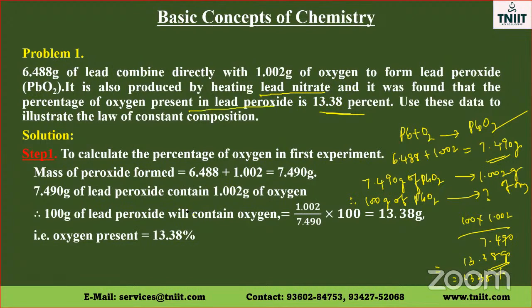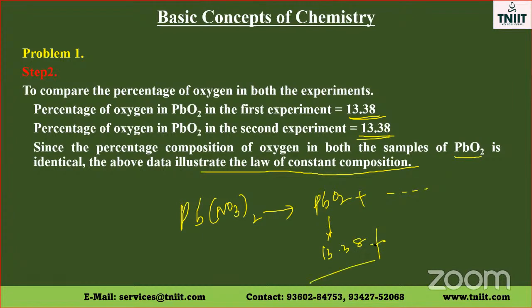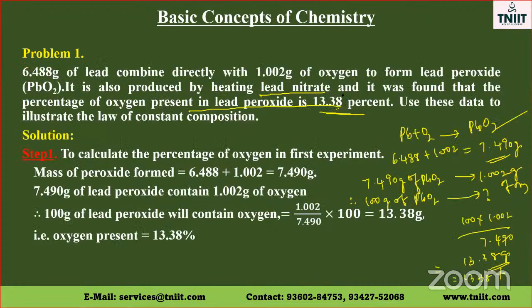So when lead nitrate is heated, we get lead peroxide plus a byproduct. In this lead peroxide, the percentage of oxygen found was 13.38. That is the question they've given here. When lead nitrate is heated, 13.38% of oxygen.